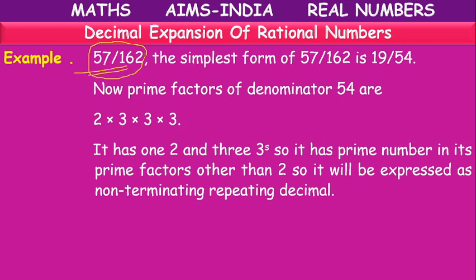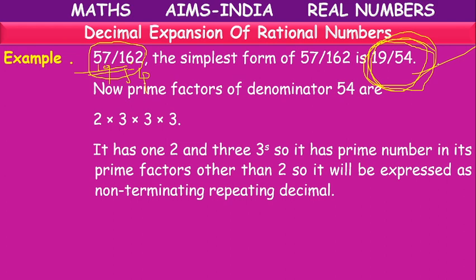It will be divisible by 3. Because 3 1s are 3, 2 is remaining, 27, 3 9s are 27. Here 3 5s are 15, 1 remaining, 12, 3 4s are 12. So if we write in simplest form, its value is 19 by 54. We have to check whether it is non-terminating repeating decimal or not.